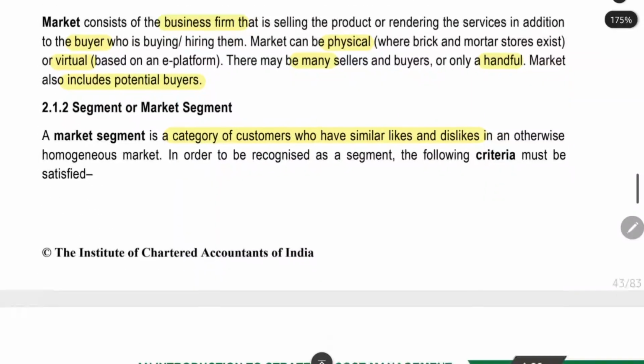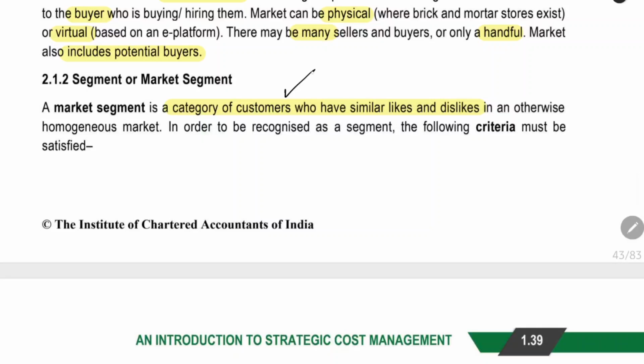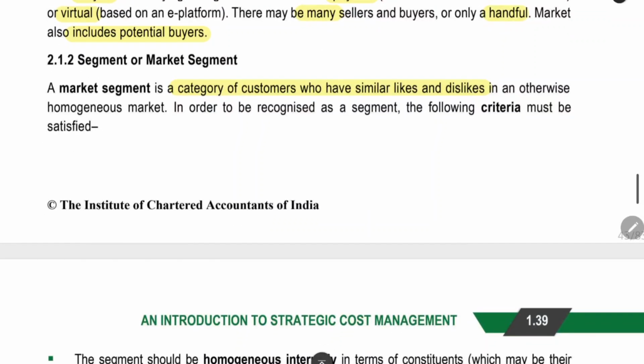Segment, or market segment. What is a market segment? A market segment is a category of customers who will have similar likes and dislikes. They will have similar preferences, so we can group them together.